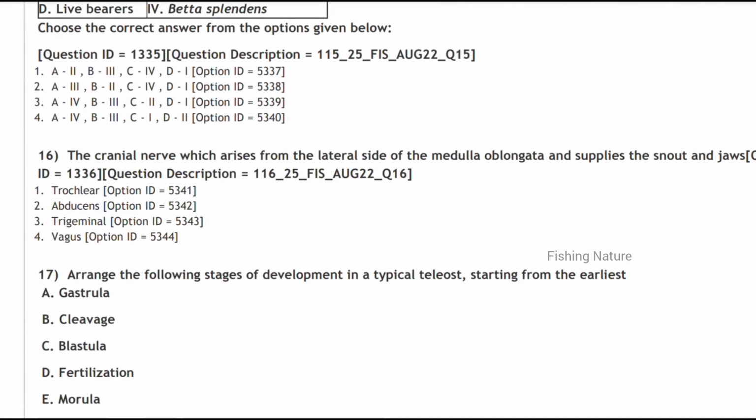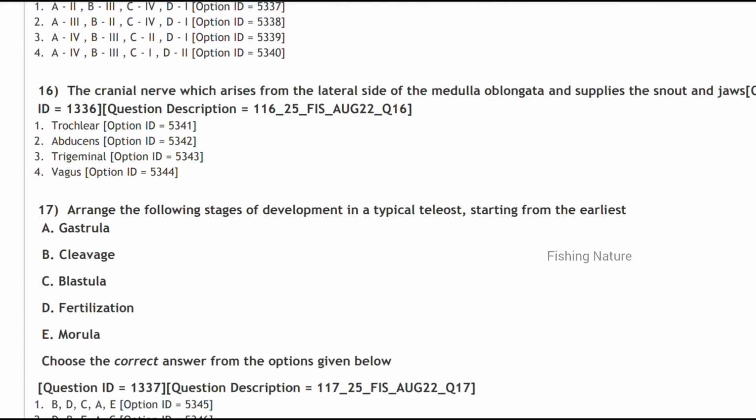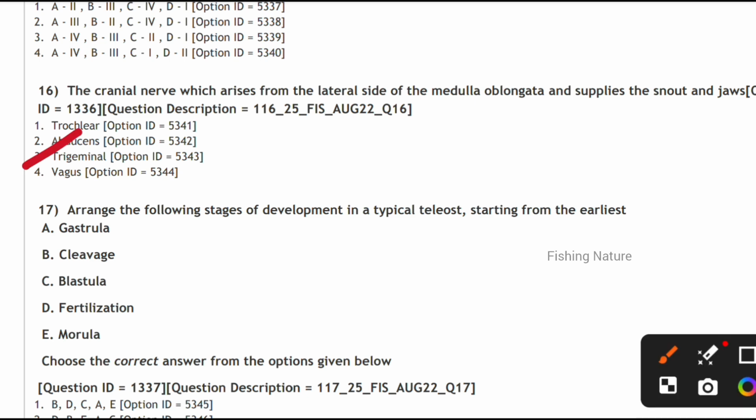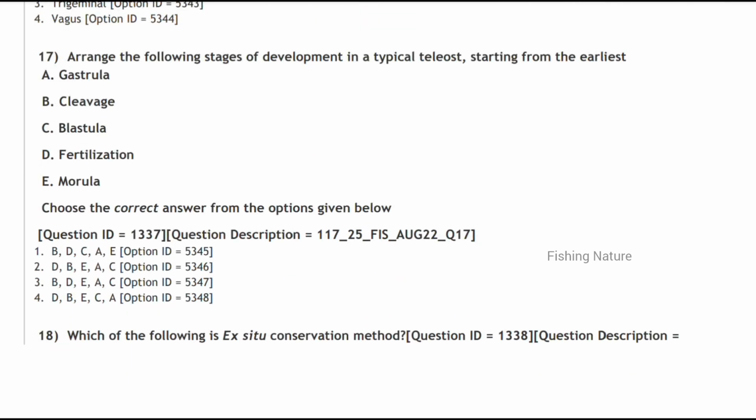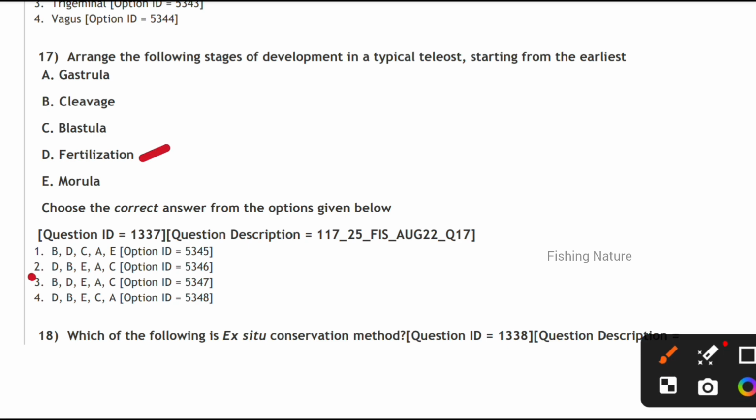Next, the cranial nerve which arises from the lateral side of the medulla oblongata and supplies the snout and jaws. It is the trigeminal nerve. Next, arrange the following stages of development in a typical teleost, starting from the earliest. First they are having the fertilization, so D. Next B, cleavage, and after that E, morula, then blastula and gastrula.